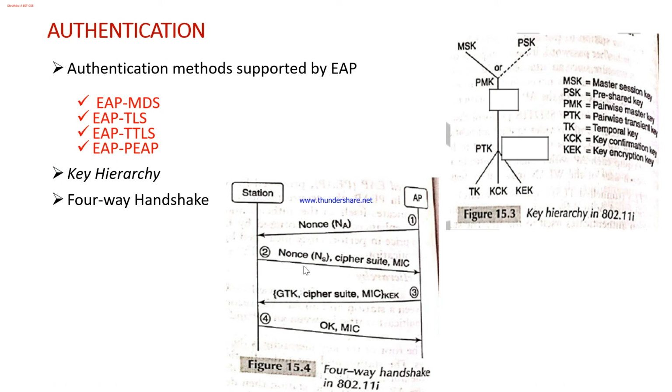So the pairwise transient key is a random function of the PMK, this pairwise master key, and the two nonces. The two nonces are two random numbers generated by the access point and the station, along with the MAC addresses of both the station and the access point. All this together is the pairwise transient key.